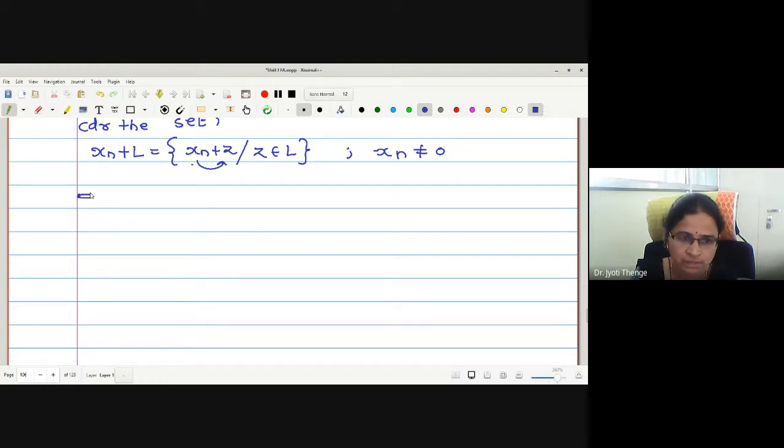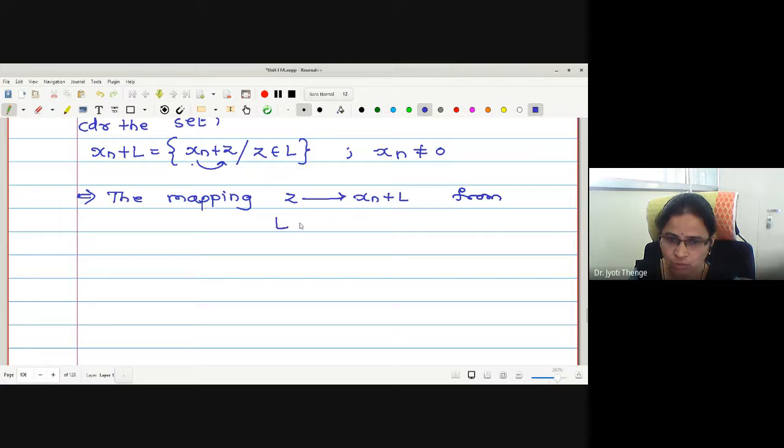Next, therefore, I can say the mapping z to xn plus z from L to xn plus L is an isometry. Let us find out why.